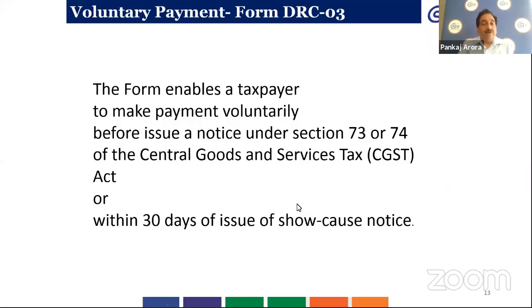But it should be made before issue of notice under section 73 or 74, or where a notice has been issued, a strict timeline for communication of voluntary payment is that it should be made within 30 days of issue of show cause notice. So DRC 03 cannot be filed after 30 days of issue of show cause notice in any case.